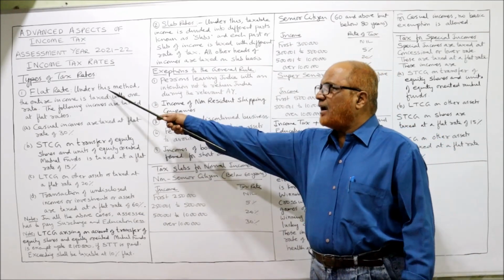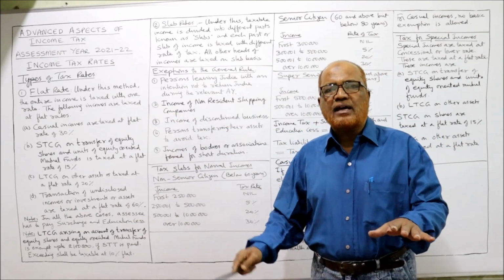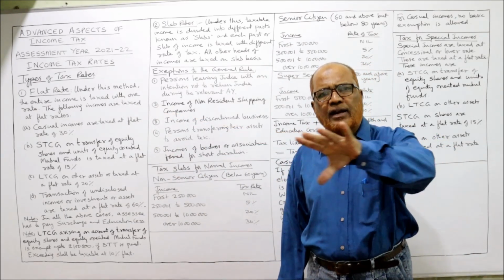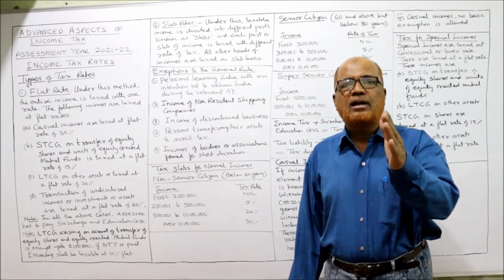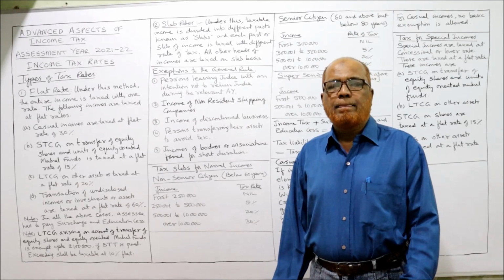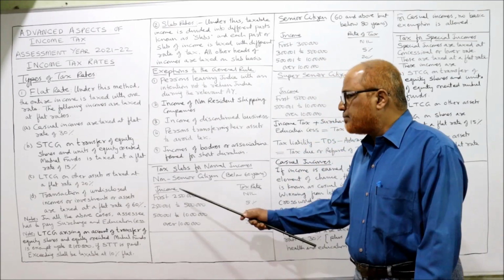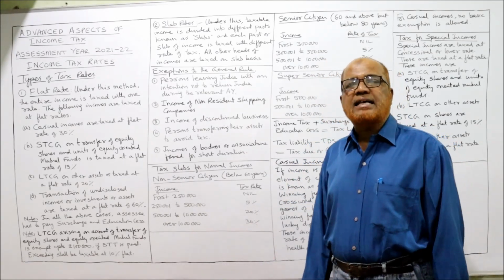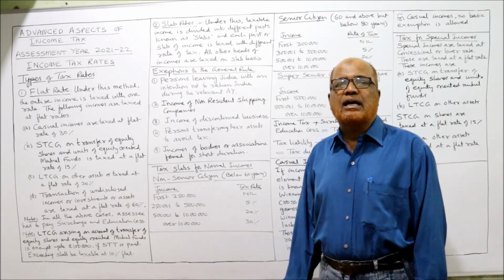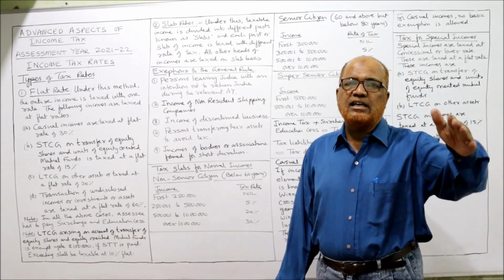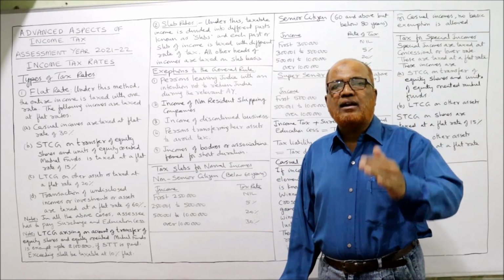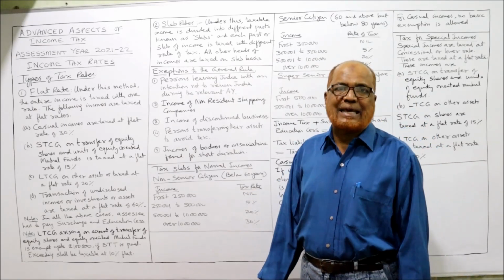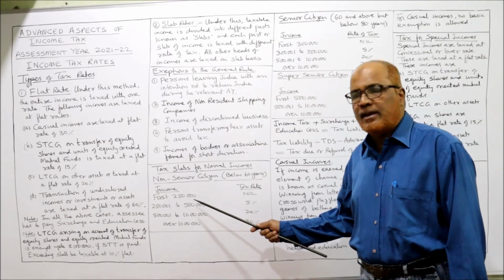See here, flat rate of tax is the one single rate which is applied on the entire income. But slab rates of tax will be applied on different parts of the income. Now, how to calculate the slabs? We have categorized all individuals into three categories: non-senior, senior and super senior. For all the three categories, we have different slab rates of tax. Now I am going to explain to you.